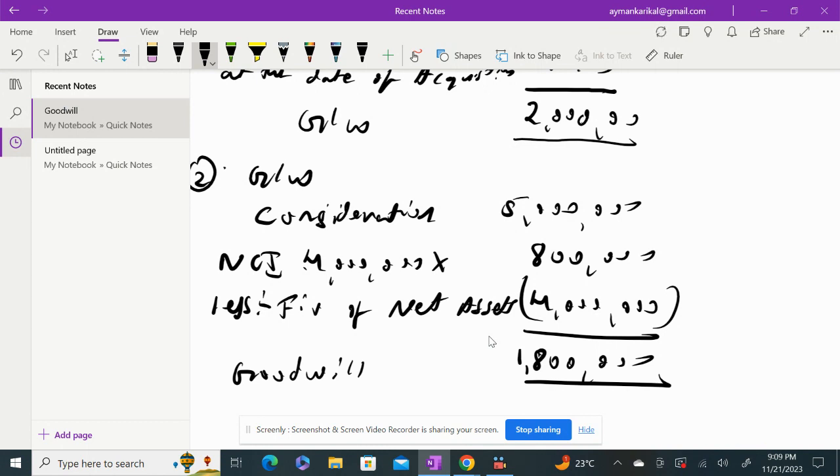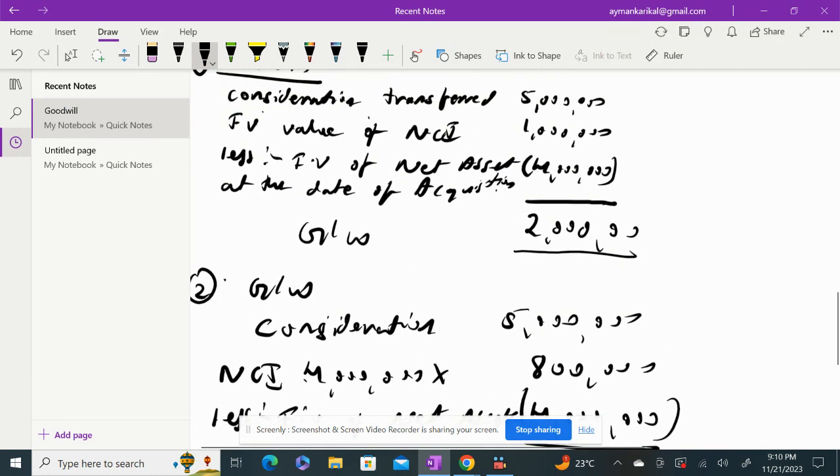For subsequent measurement, each year you have to review goodwill for impairment. When you are talking about intangible assets, each and every intangible asset, unless it has an indefinite life, needs to be amortized. But goodwill is not amortized. Instead, you have to review or test it for impairment. We'll look at impairment later, maybe in the next chapter.